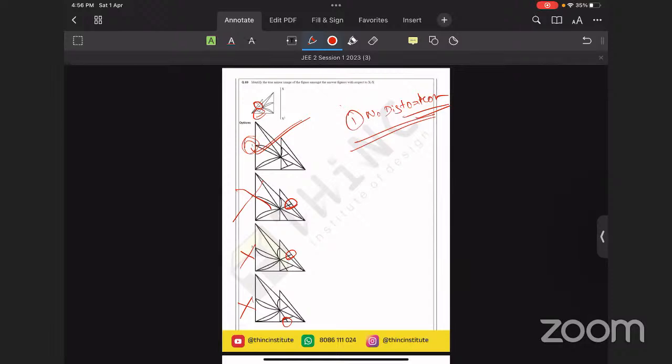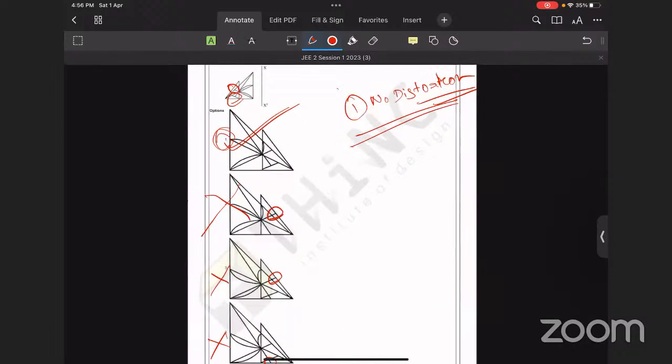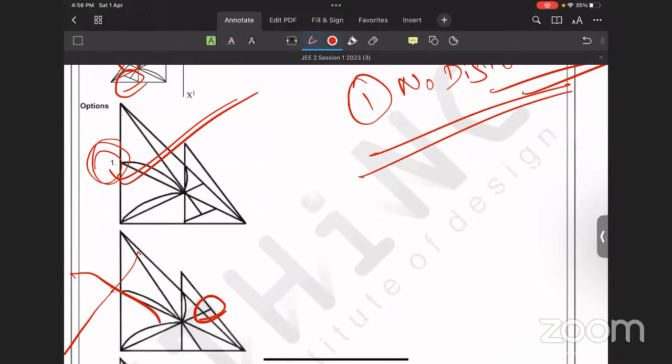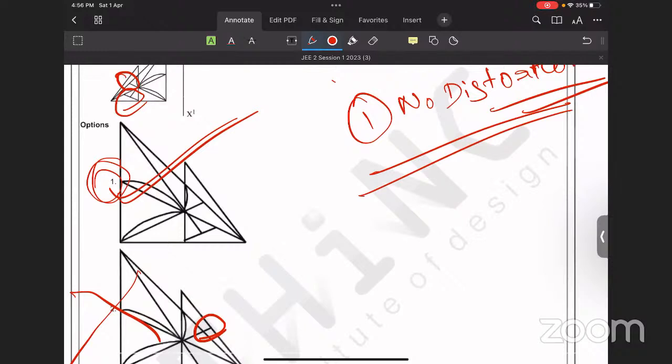So these kinds of hacks are a code for solving similar questions. Okay, so I think our time is about to end today. We can meet again in the next class with another set of questions and another set of shortcuts. For the shortcuts, you can subscribe to THiNC Institute of Design. Now I'm just handing it over to Aravind. From here onwards, he will take it further.